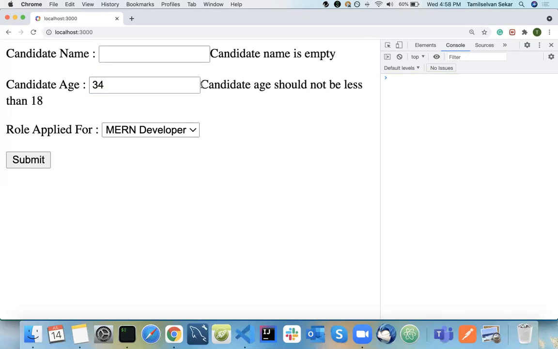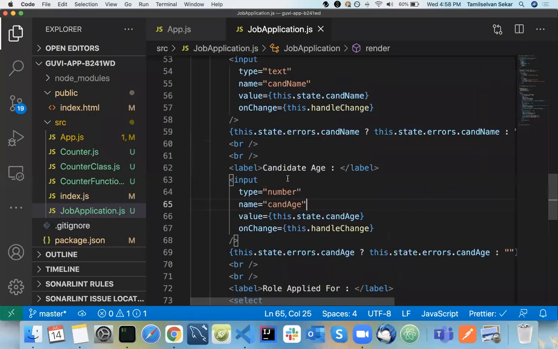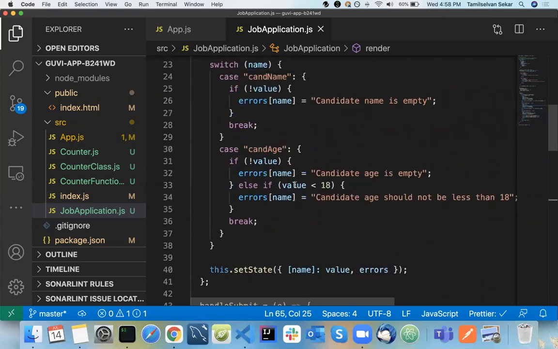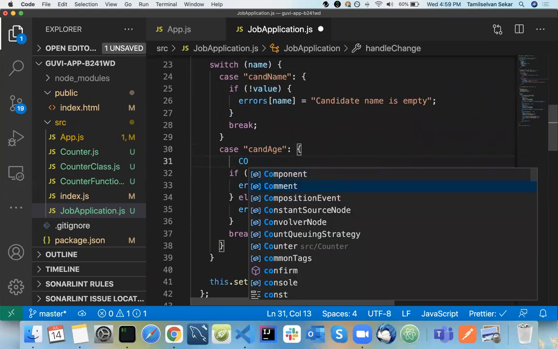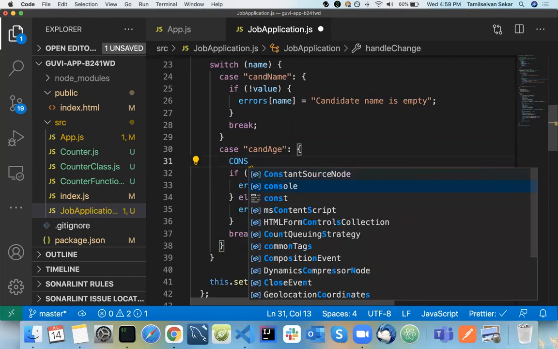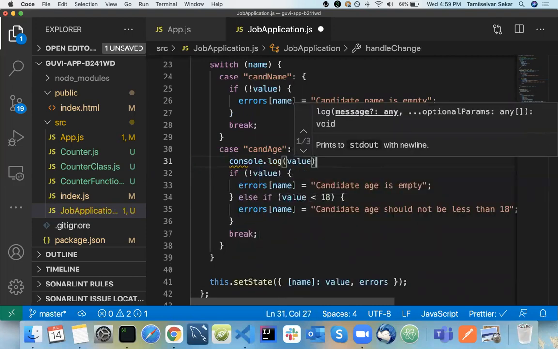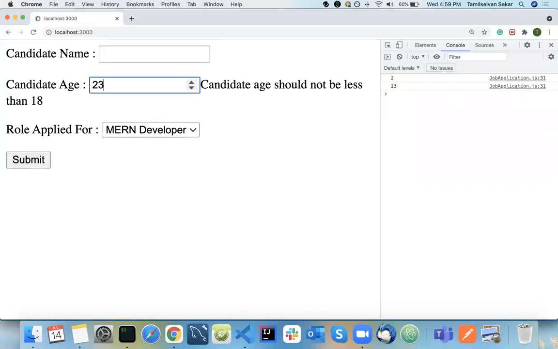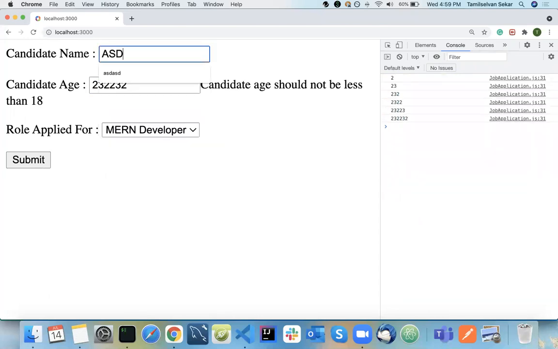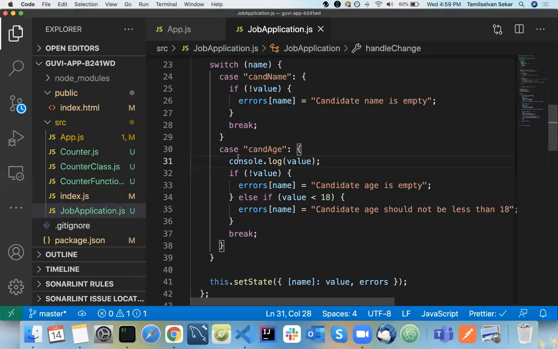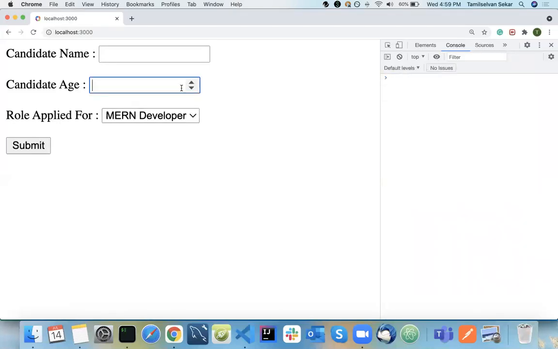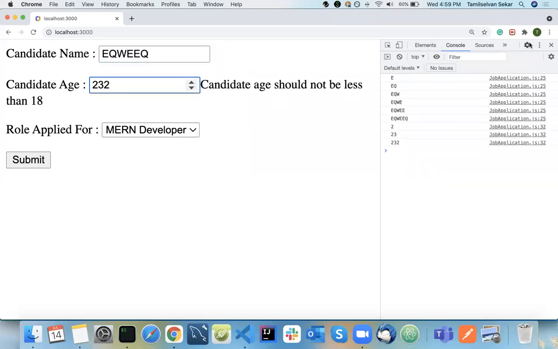So what is happening here? Candidate age is... handle change. So let's print it here. Console dot log of value here. I think I'll be getting a string. That's why it's happening here. Yes, I'm getting it as a string. So that's why it's not throwing an error.